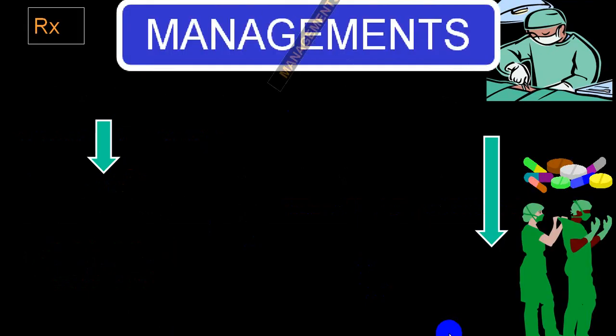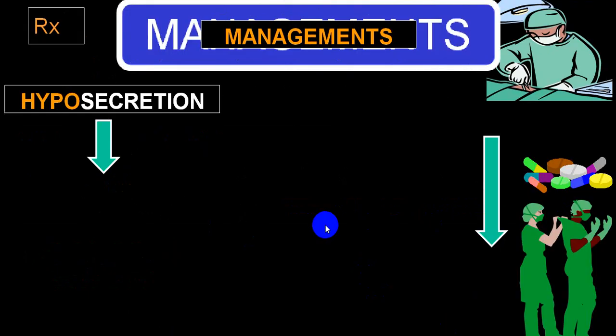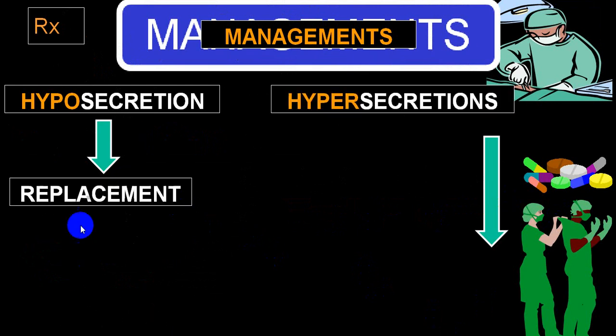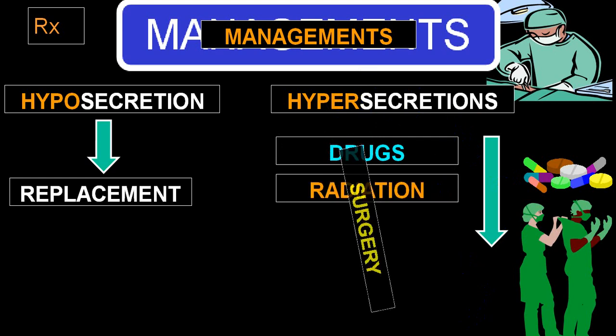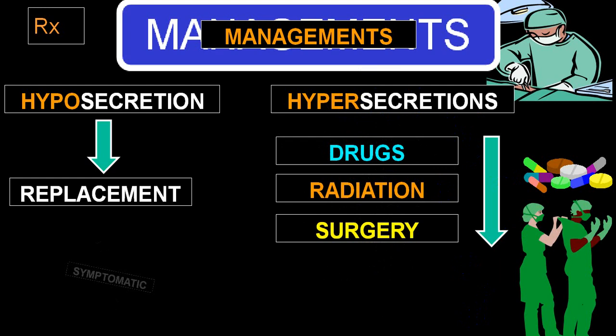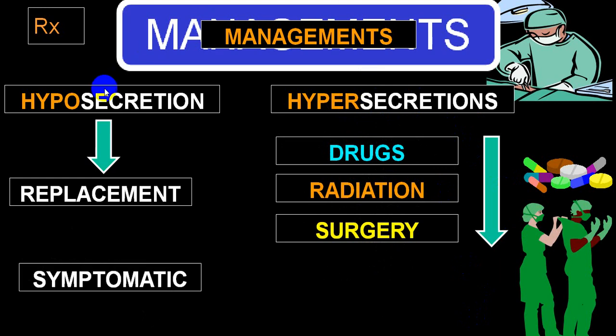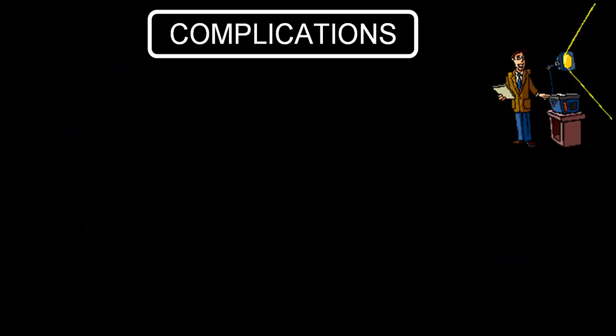As far as management is concerned, in case of hyposecretion, you will have to do replacement from outside. While in case of hypersecretion, you can use drugs, you can go for radiotherapy, or you can go for surgical interventions. And in case of hyposecretion, you can add symptomatic treatments or treat the basic cause.